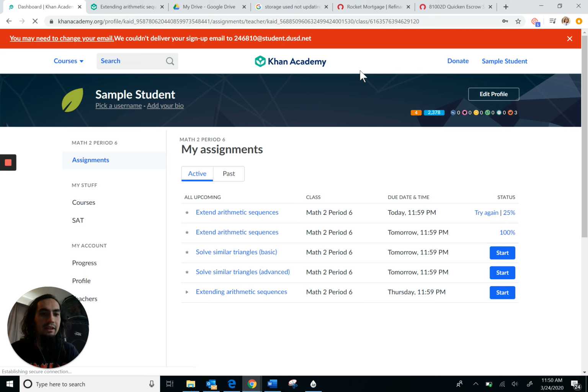It will get there. Okay, so since I've already signed up and signed into the class, the opening page is the My Assignments page. So you're going to be able to see your assignments straight away. It's going to look different because I've been assigning myself stuff just for trial. So yours is not going to have this much. Yours is only going to have two assignments, the one from yesterday and the one from today. So this is what you're going to see. If you don't see this, that means that you don't have the assignments tab right here.